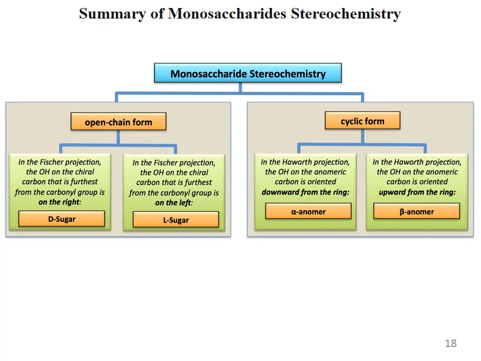This is the summary of monosaccharide stereochemistry: the open chain form and then the cyclic form. Open chain forms were discussed with D sugars and L sugars. In the Fischer projection, if the OH on the chiral carbon furthest from the carbonyl group is on the right side, this is the D sugar; if it is on the left side, this is the L sugar. Then the cyclic form. In the Haworth projection, if the OH on the anomeric carbon is oriented downward from the ring, this is the alpha anomer. If it is oriented upward from the ring, this is the beta anomer. This is the whole summary of monosaccharide stereochemistry.